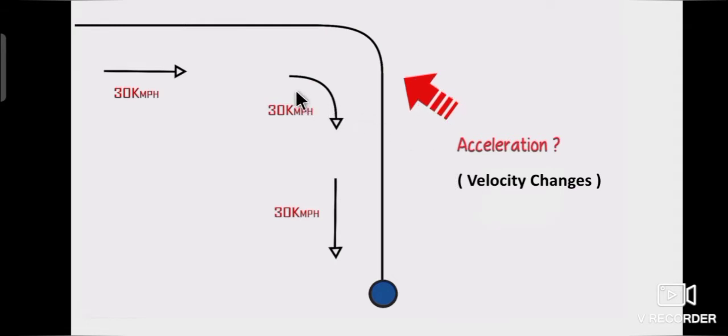Then where does the acceleration involve? The object moves in a particular direction. At a certain point, the object changes direction and keeps moving. So the velocity changes.